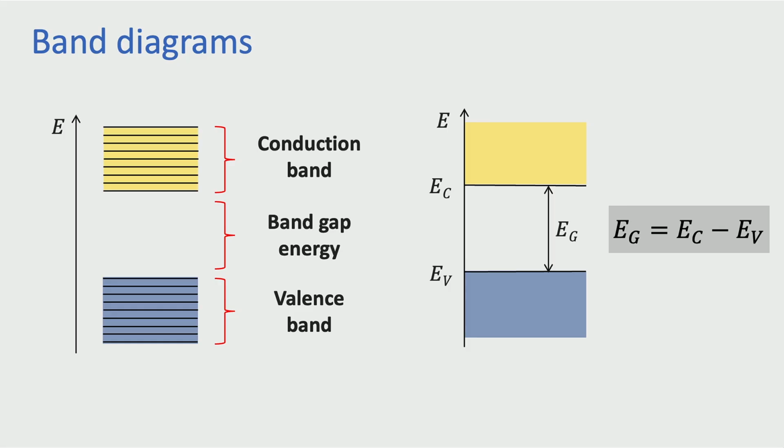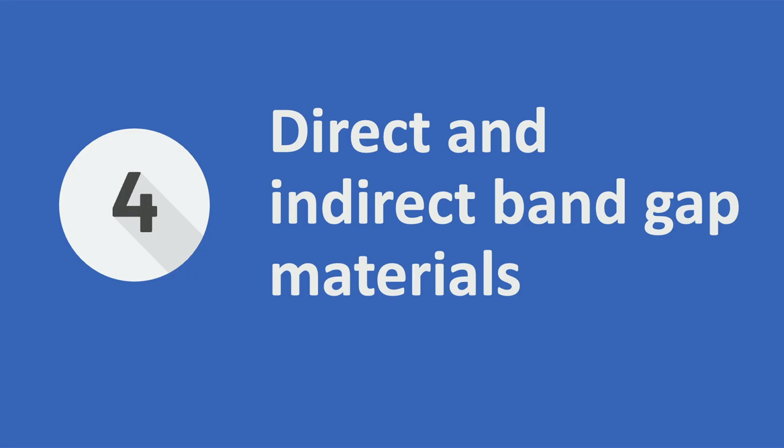And as I said before, it is enough for you to just understand that electrons occupying energy levels in the valence band are immobile. When they are excited to the energy levels of the conduction band, they become mobile in a material. However, if you want a deeper explanation for what these bands actually mean, you can always refer to this video.